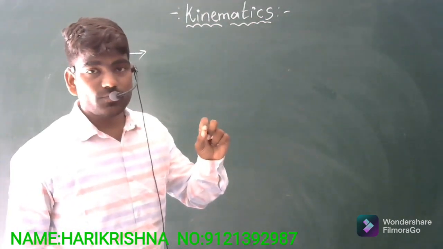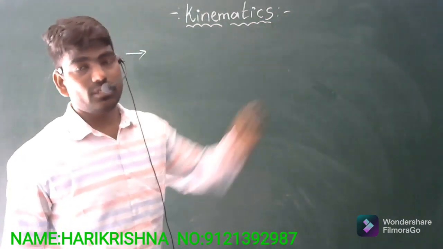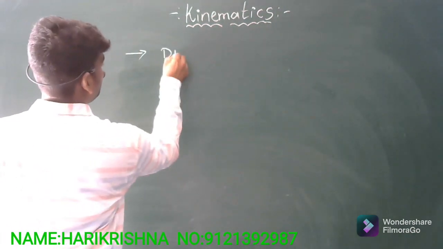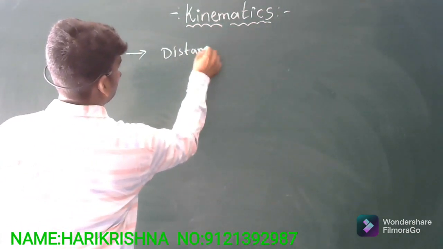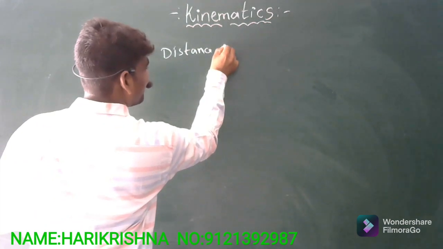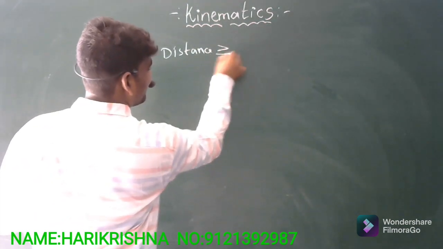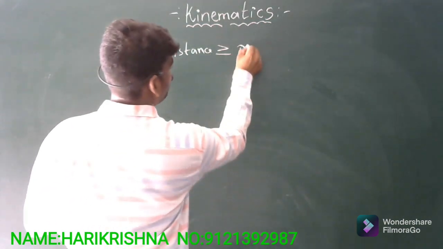Always, displacement is less than or equal to distance. That you should remember: distance is always greater than or equal to displacement.